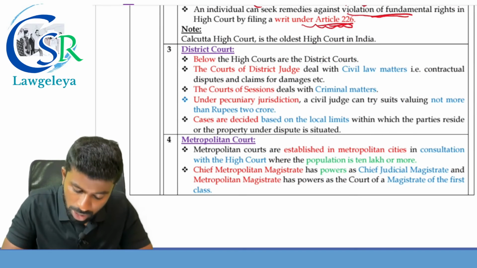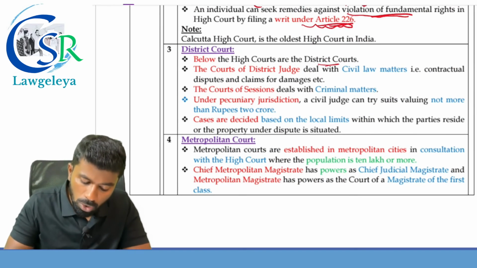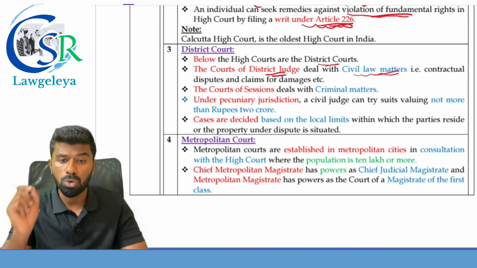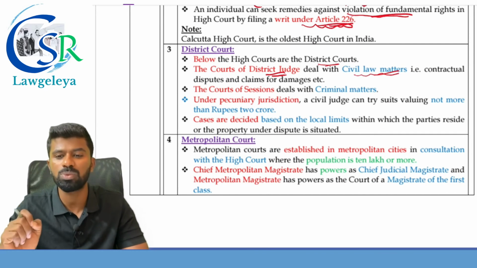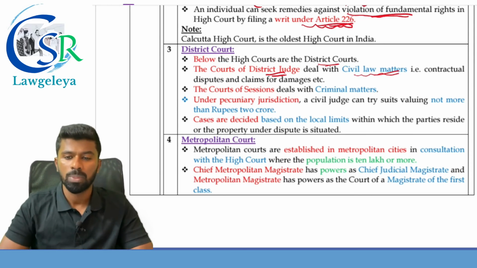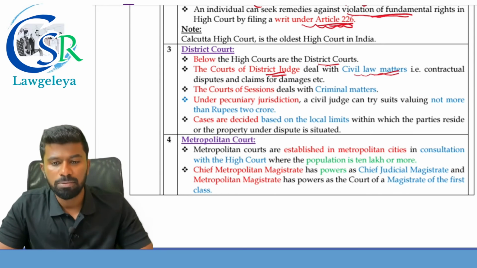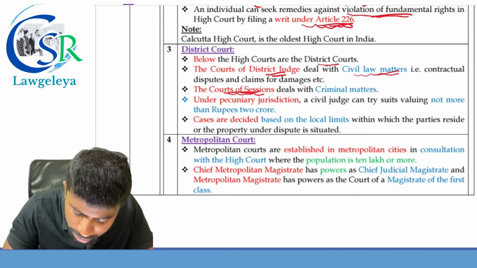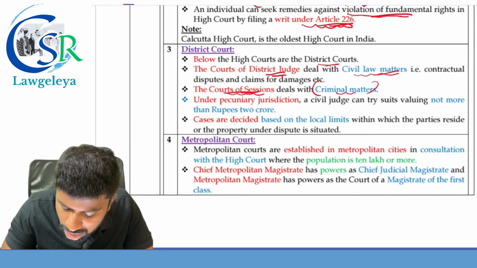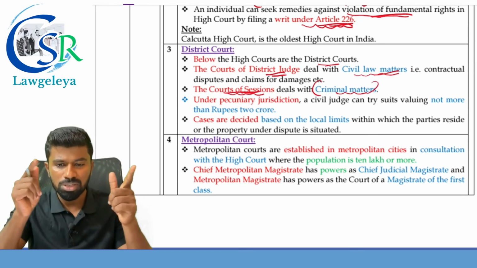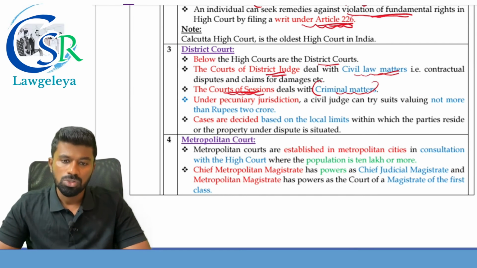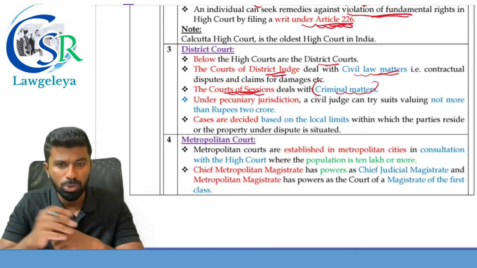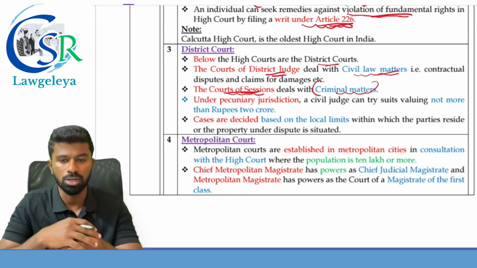They are called the district courts. The court of the district judge deals with what? Civil law matters. I repeat, the court of the district judge deals with what matters? Civil law matters, that is contractual disputes and claims for damages, etc. But the court of sessions deals with what? The criminal matters. So the district judge deals with civil matters, whereas the court of sessions deals with criminal matters.